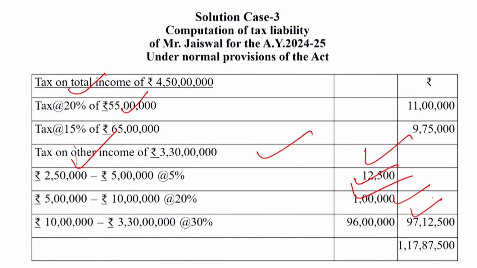So 97 lakh 12,500 will be included in the rupees of long term capital gain tax and short term capital gain tax, 11 lakh and 9 lakh 75,000 respectively. So that will become 1 crore 17 lakh 87,500.